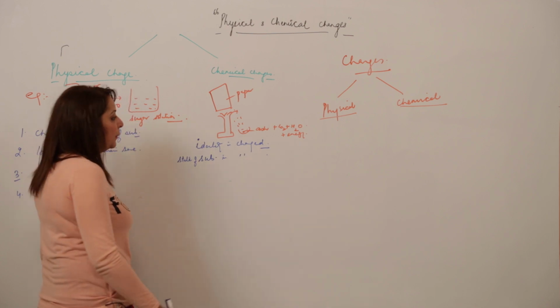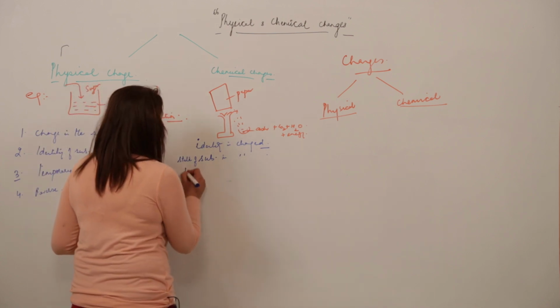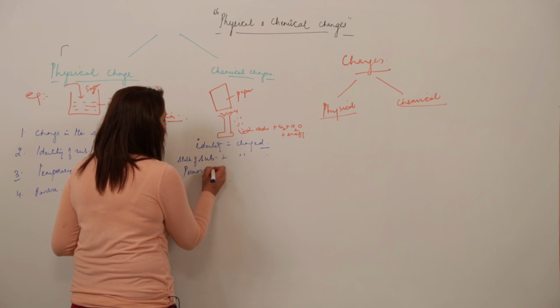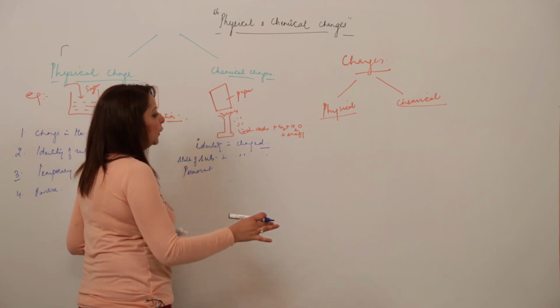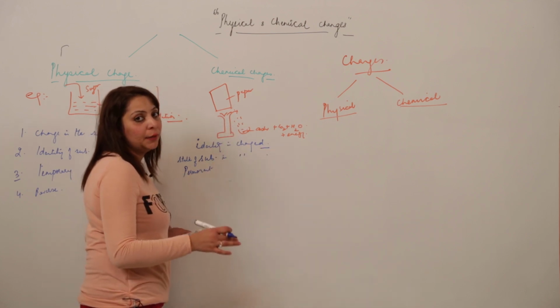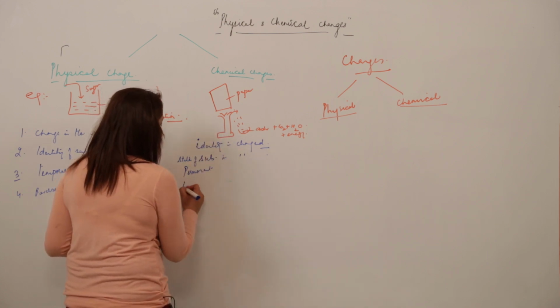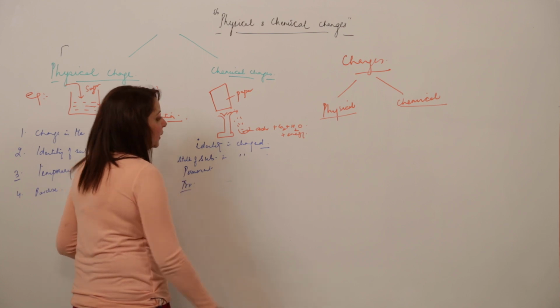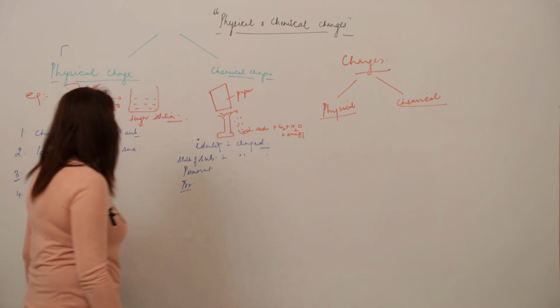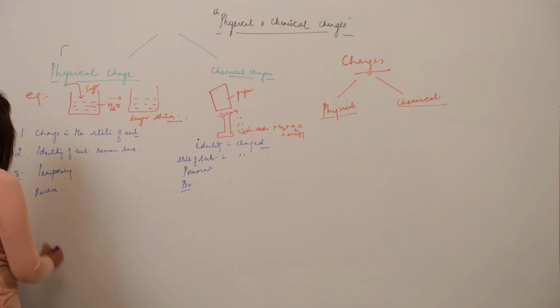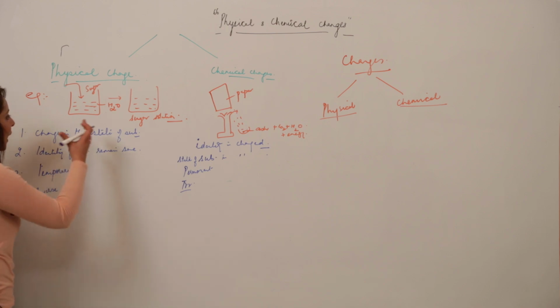No, we can't get the paper out of ash. So that means this change is permanent. Now this paper has been permanently converted into ash, and we cannot get the paper back from the ash. So that means this process is permanent and irreversible. It can't be reversed.